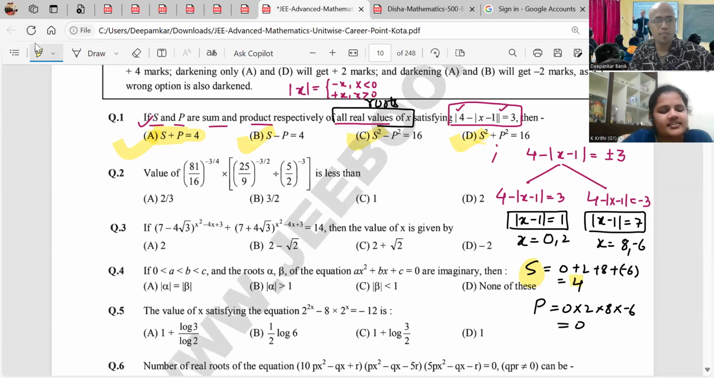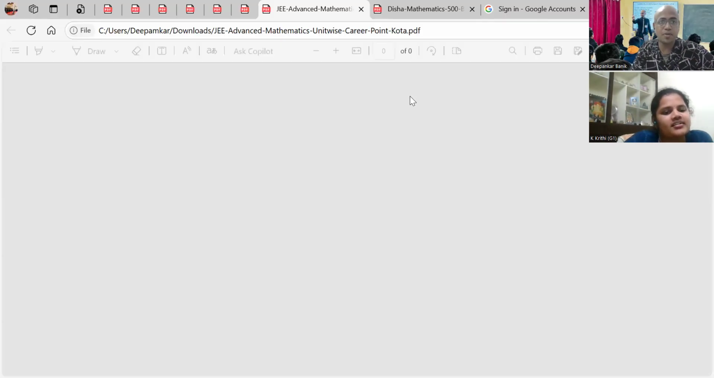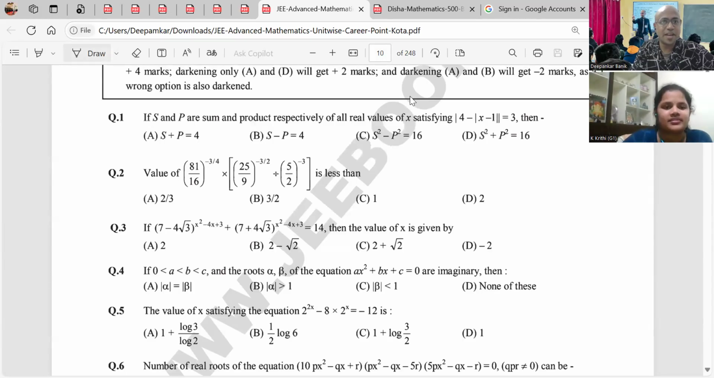Sir, second question, right? Can we write 81 as 9 square and 16 as 4 square? See, this is the beauty of this question. No, no, try to understand, beta. When I gave this question, what is the beauty?